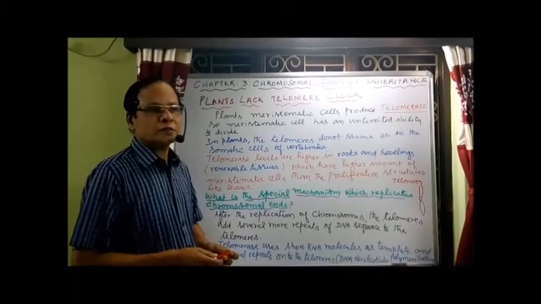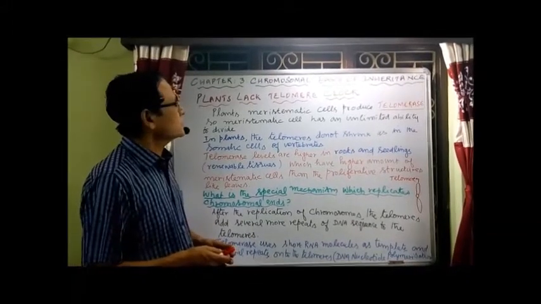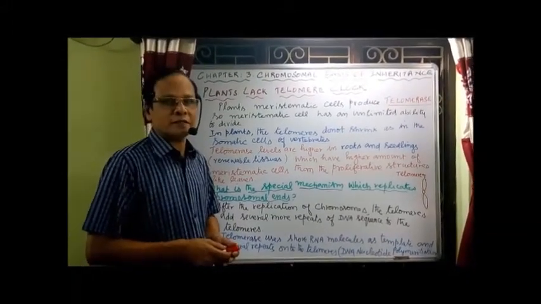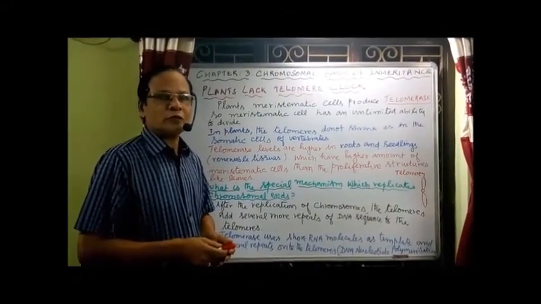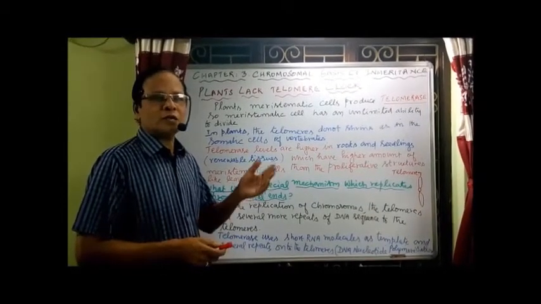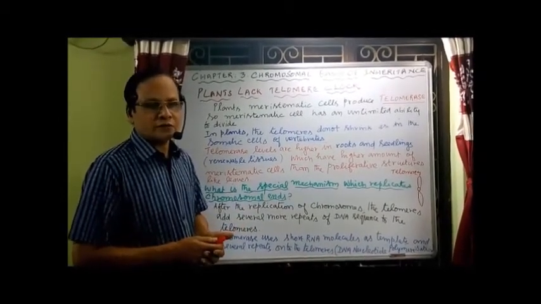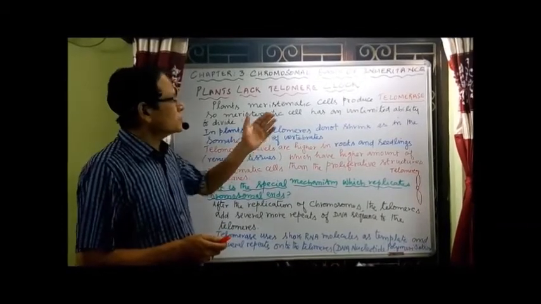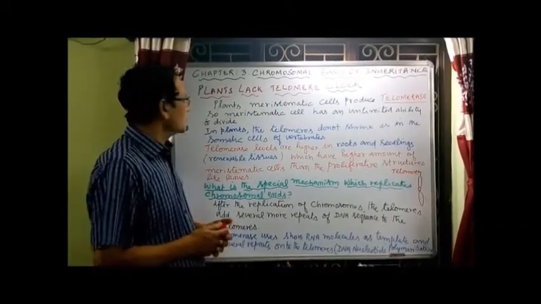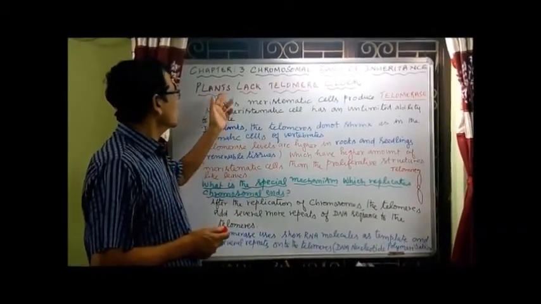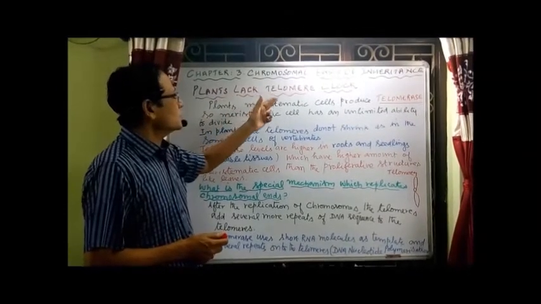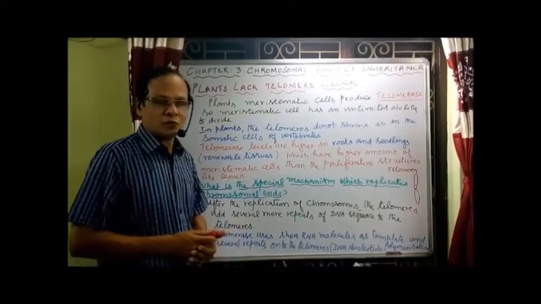Hi students, I would like to continue the lesson, the chromosomal basis of inheritance, under which we are talking about the replication of DNA in eukaryotes. Now for the continuation of the replication, we have to study something about why plants lack the telomere clock. What is the meaning of that?